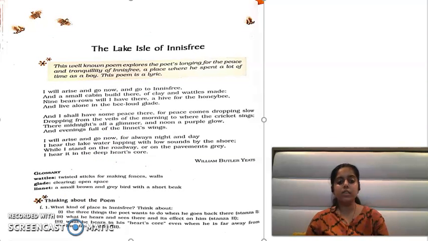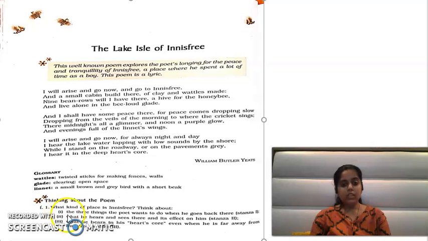Okay, so let's move towards the exercise part of the chapter. What kind of a place is Innisfree? Think about it. Innisfree is a beautiful forest. It is a very beautiful, very tranquil and very peaceful place.